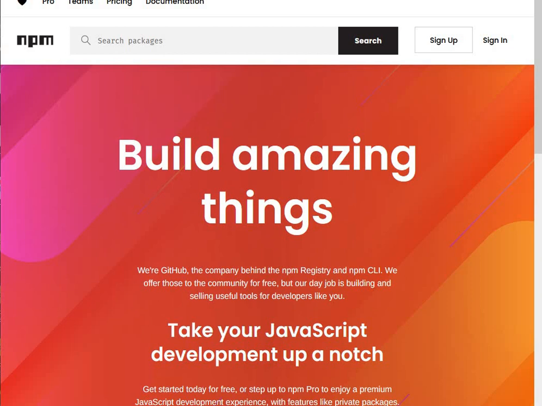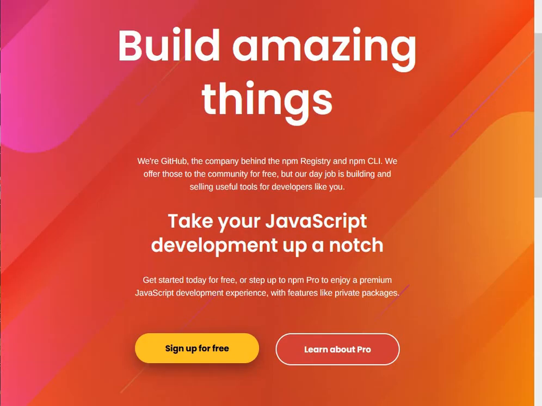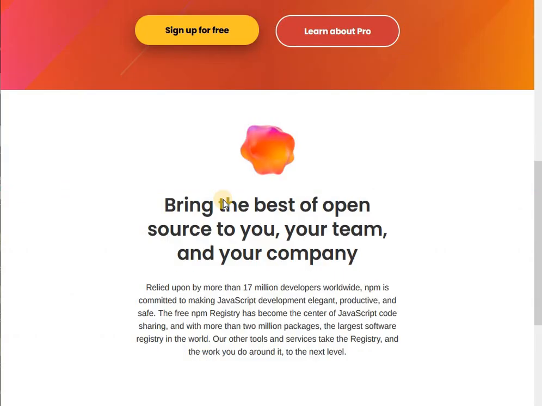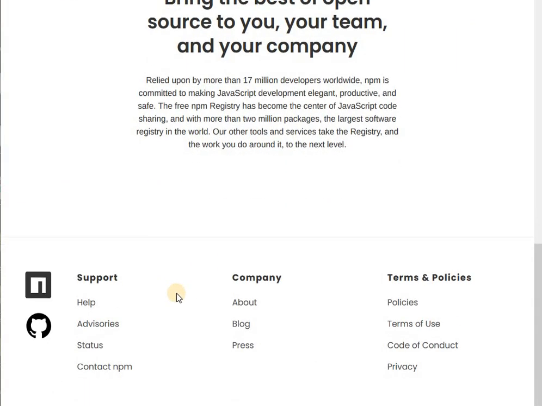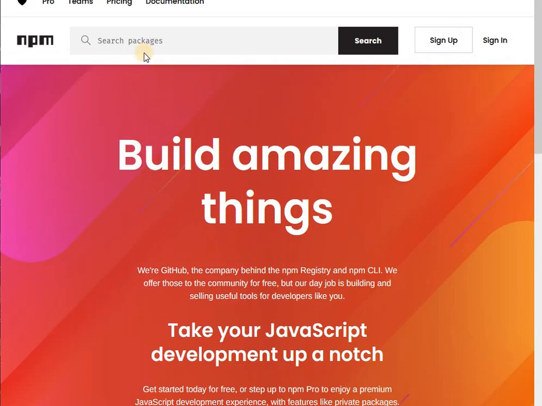on this site, right? So we have the NPM website called www.npmjs.com. You can easily find it. It will pop out at the top here. So build amazing things, right? We are GitHub, the company behind the NPM registry. We offer those to the community for free. Take your JavaScript development up a notch. So you can read about it here, and you can install packages for whatever.